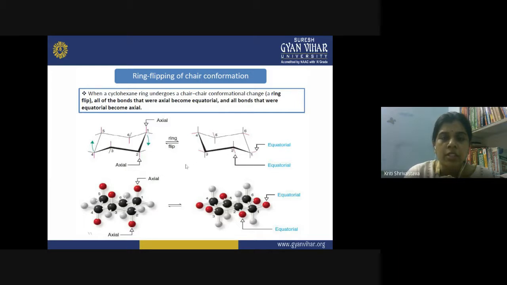So this is a simple process of ring flipping, and because this requires very little amount of energy, it can take place even at room temperature. So it is a spontaneous process occurring continuously. Similarly, the molecules have been drawn in this diagram, and now the spheres have been made. The red spheres are showing the axial hydrogens, and now they have taken the equatorial position after the ring flipping.